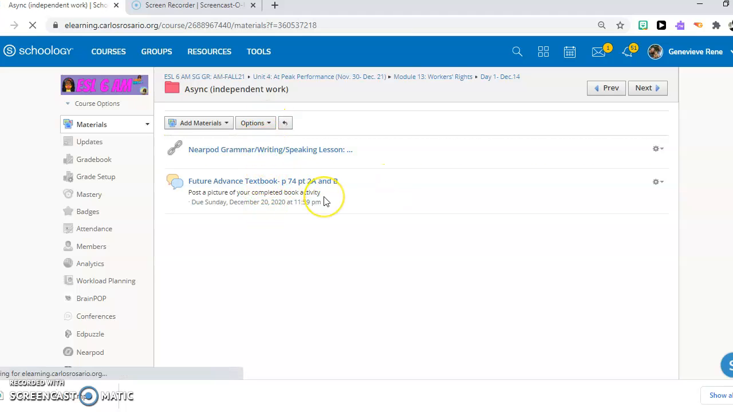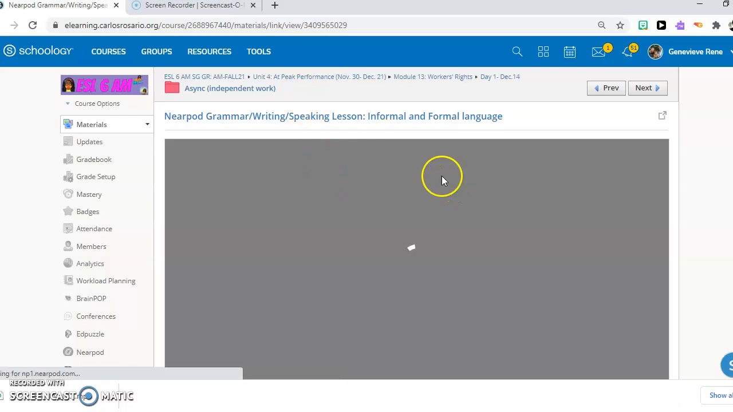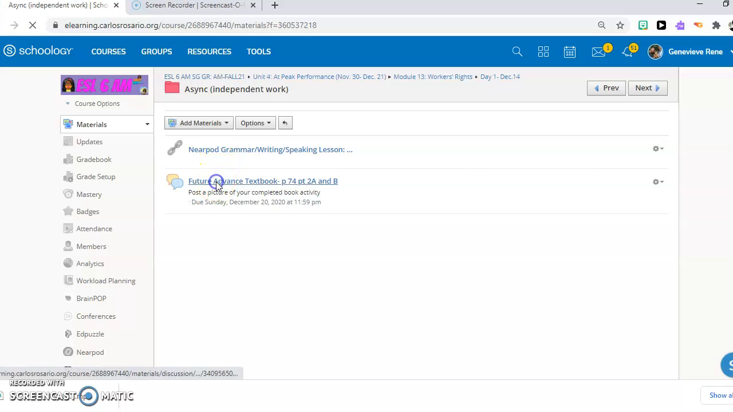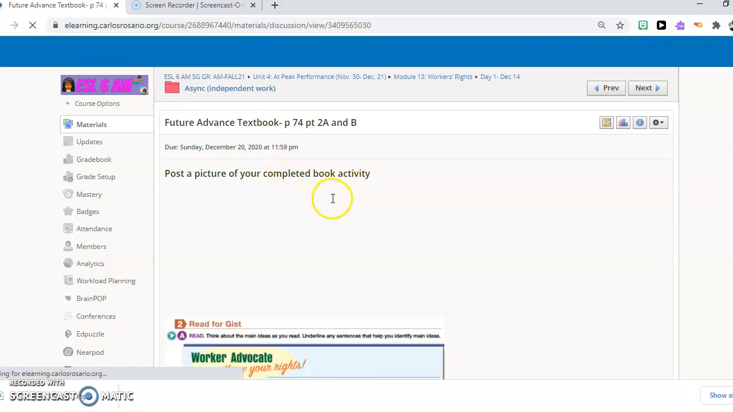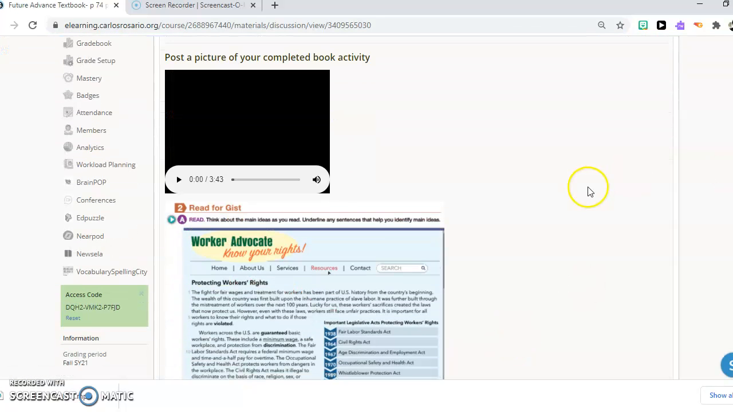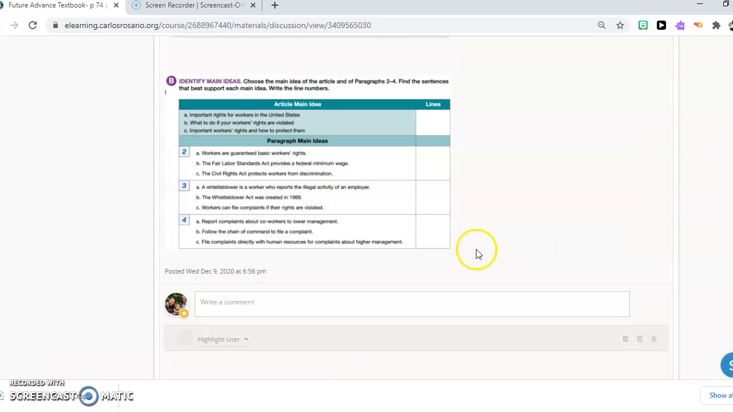The first activity is a Nearpod grammar / writing / speaking session on formal and informal language. So you know what to do. It's a Nearpod. All right, your second assignment is in the textbook, page 74, part 2A and 2B. You'll read an article. Here is the audio and answer the questions.